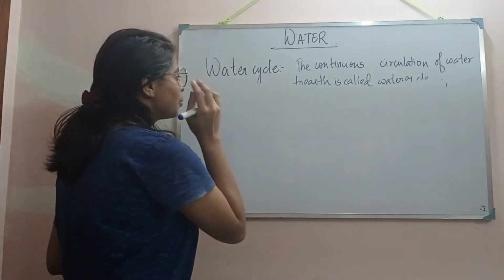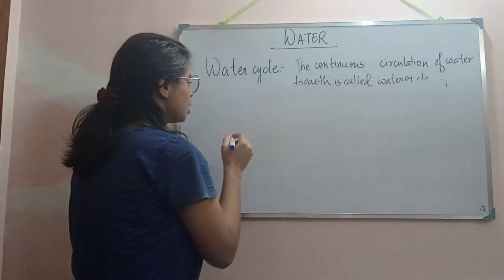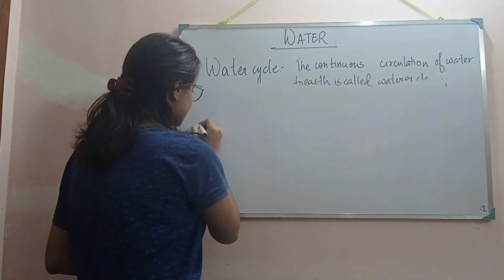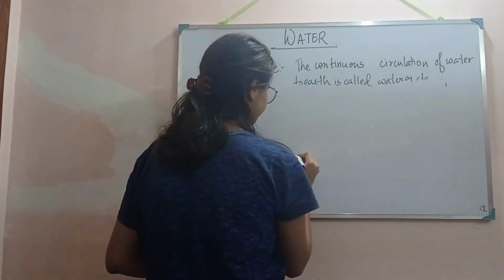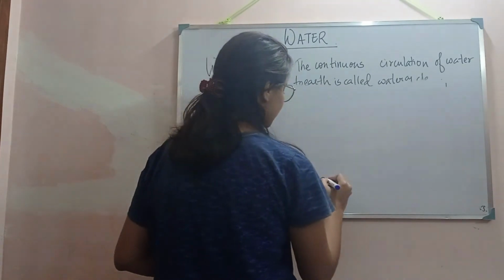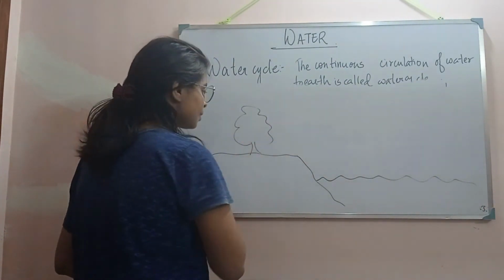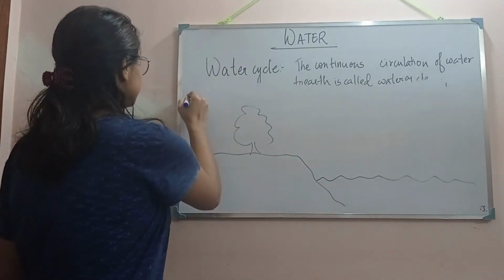So now let's summarize it. First, suppose this is a land, this is water, these are the trees, and this is a mountain.